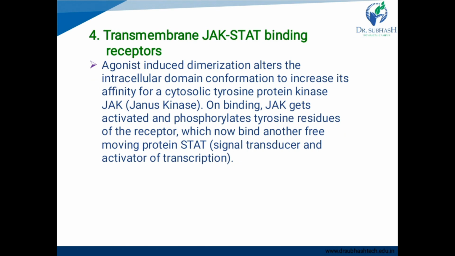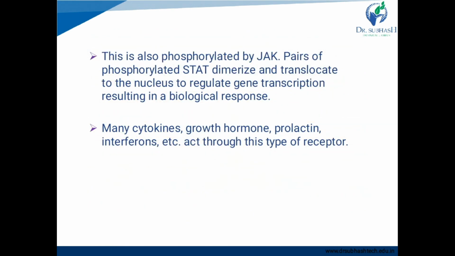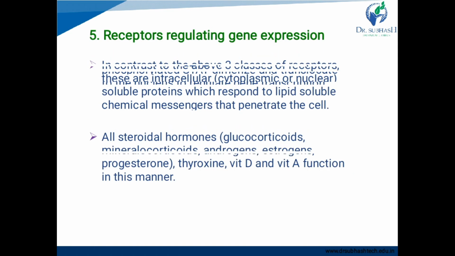Clear, right? This is also phosphorylated by JAK. Pairs of phosphorylated STAT dimerize and translocate to the nucleus to regulate gene transcription, resulting in a biological response, right? So many cytokines, growth hormone, prolactin, interferons, etc. act through this type of receptor.